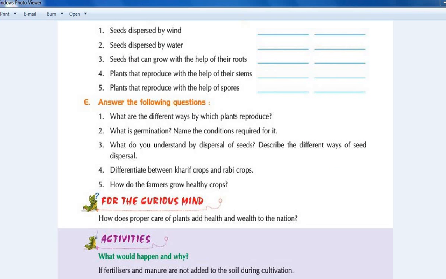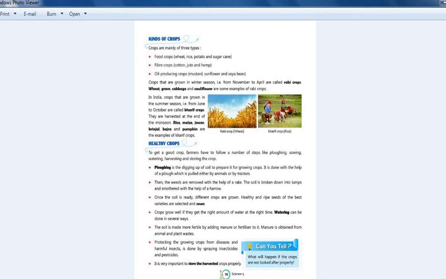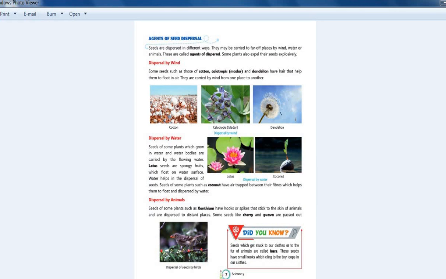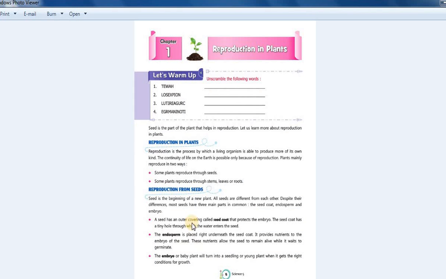First question is, what are different ways by which plants reproduce? So the answer is, you can come to page number 5, and here are the two ways. Plants mainly reproduce in two ways. First is through seeds, second is through stems, leaves or roots.